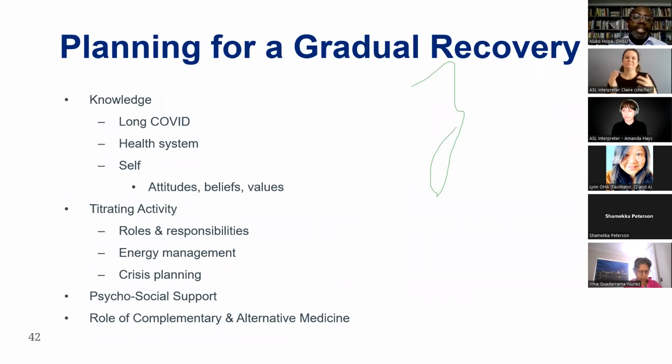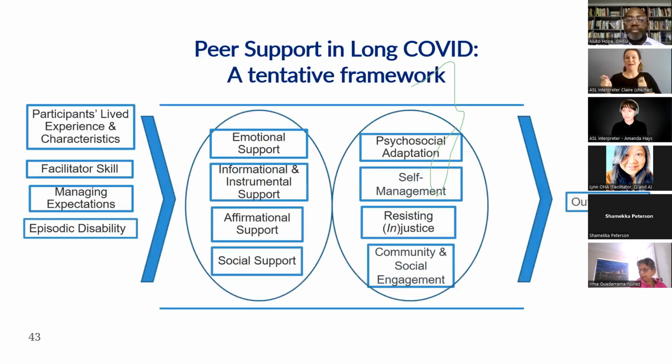And so I think teaching patients how to understand the illness, how to understand the health systems, how to make explicit their beliefs about their illness and about the way in which they want to engage the health system can be really important, right? And then figuring out what roles and responsibilities are really non-negotiable, so that if they're going to burn their energy system, they're doing it for things that are really, really important. And we've come up with some frameworks of how patients can use social supports and peer support to really improve the outcomes in long COVID.